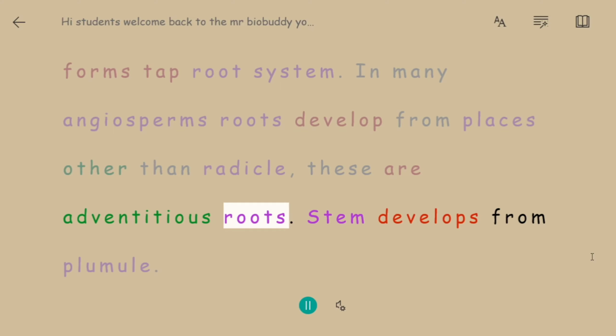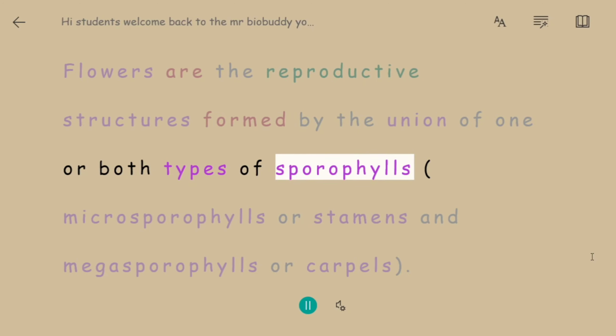Flowers. Flowers are the reproductive structures formed by the union of one or both types of sporophylls, microsporophylls or stamens and megasporophylls or carpels.